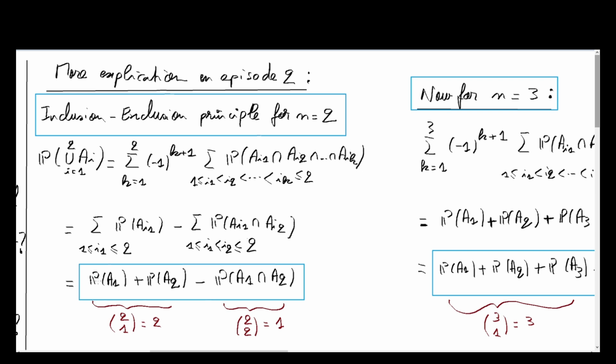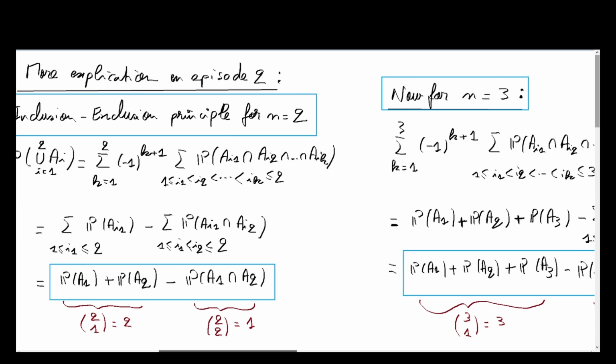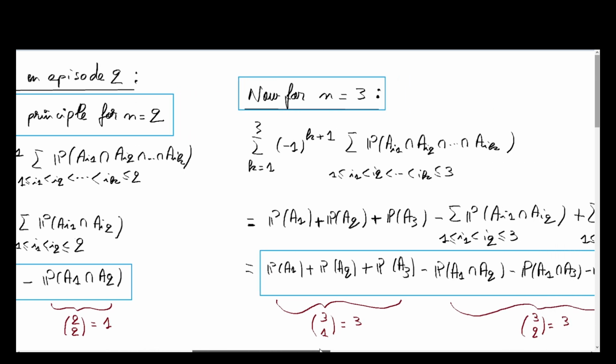The probability of the union for two events is equal to the probability of A1 plus the probability of A2 minus the probability of the intersection of A1 and A2. And we can see that we have 1 choose 2 terms for the first sum, which is equal to 2, and we have 2 choose 2 terms for the second sum, which is equal to 1. It's going to be useful for what's following.